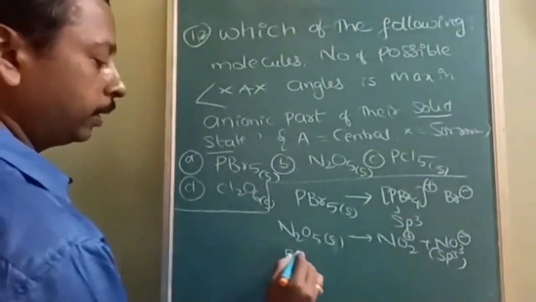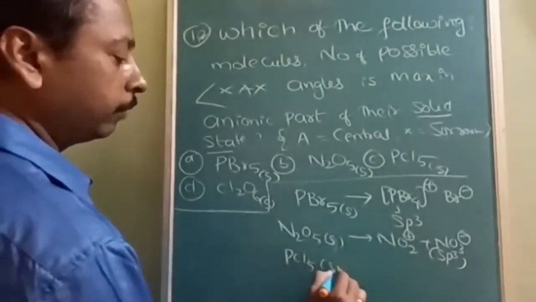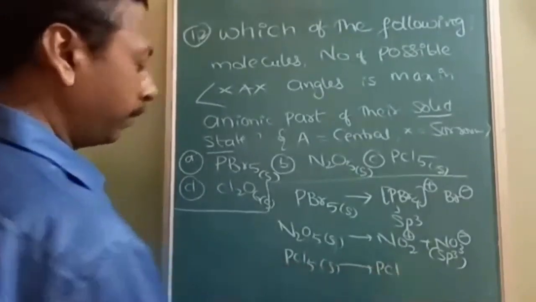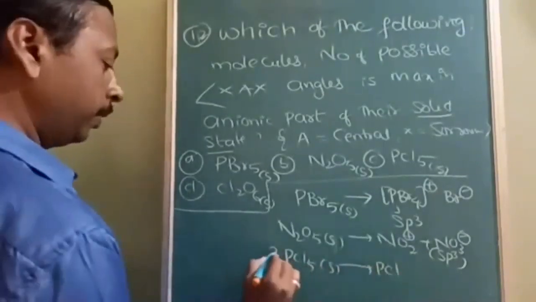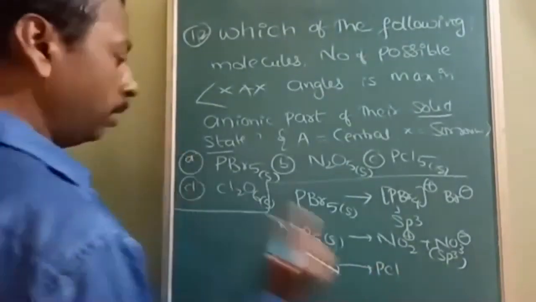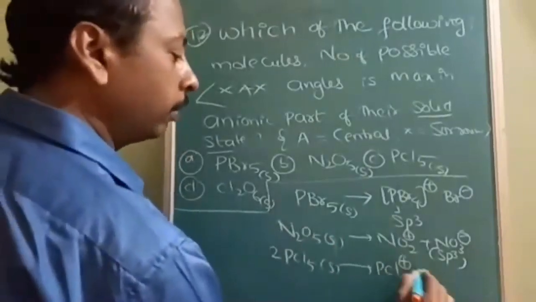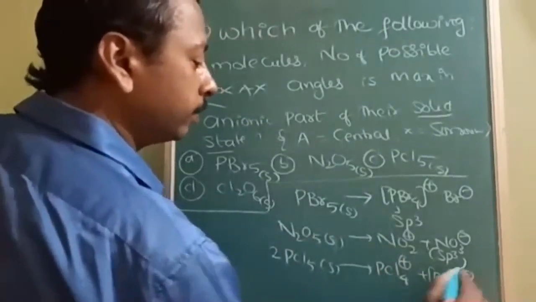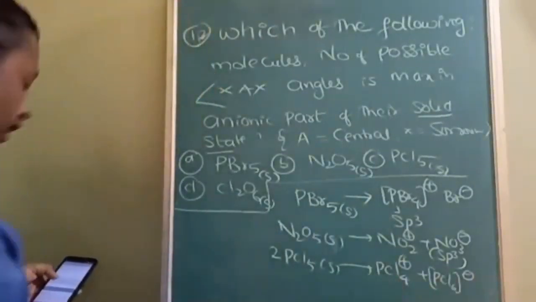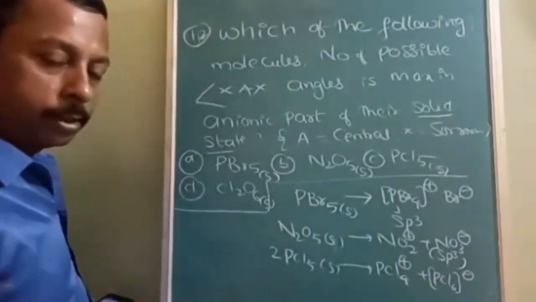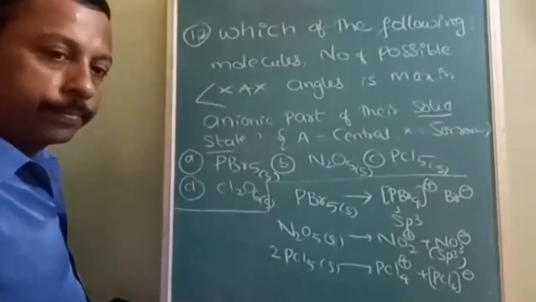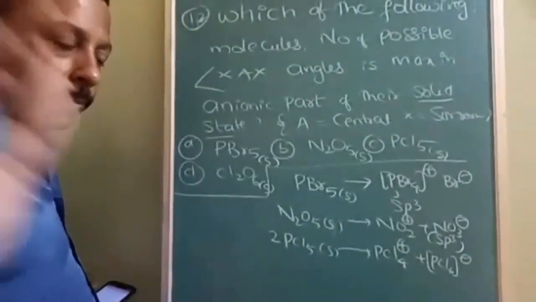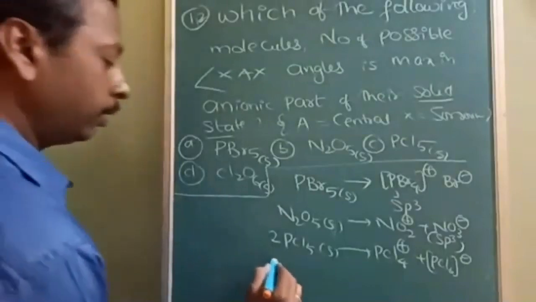Same way, solid PCl5 will split up: 2 moles of PCl5 will combine together to form PCl4 plus and PCl6 minus. Is it understood? Next, I will just, okay. So Cl2O6.